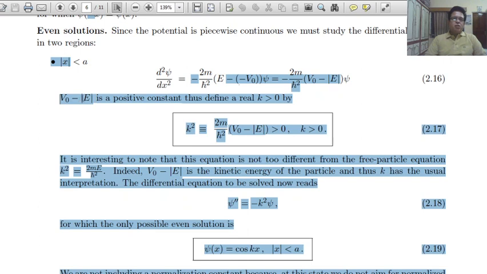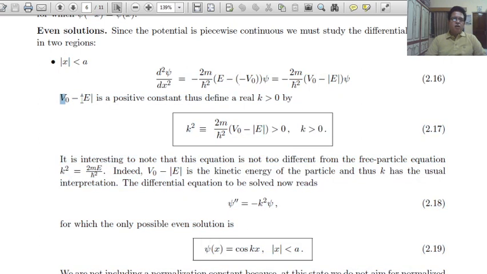V0 minus the magnitude of E is a positive constant, defined as k square, k greater than 0. So k square equals 2m upon h bar square, V0 minus the magnitude of E, greater than 0, which means k is a positive constant. It is interesting to note that this equation is not too different from the free particle equation.